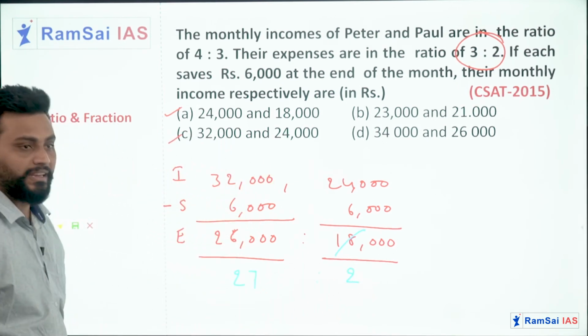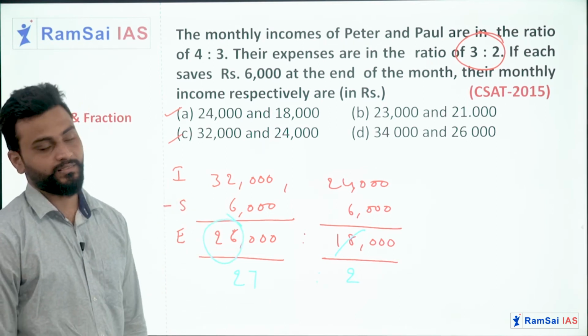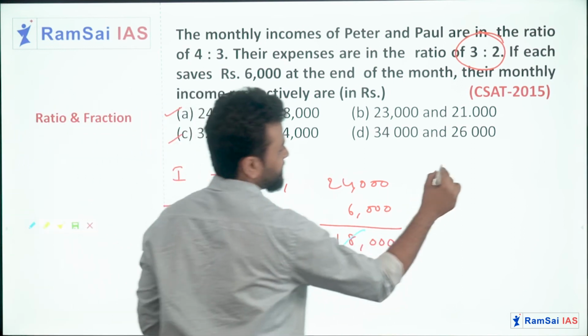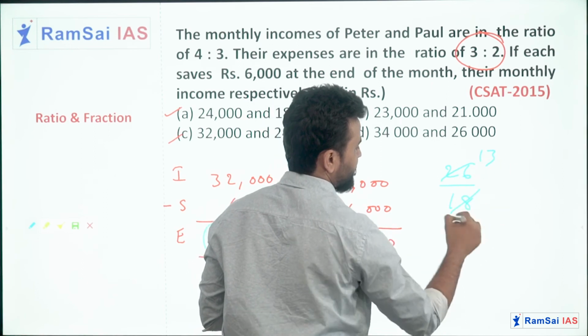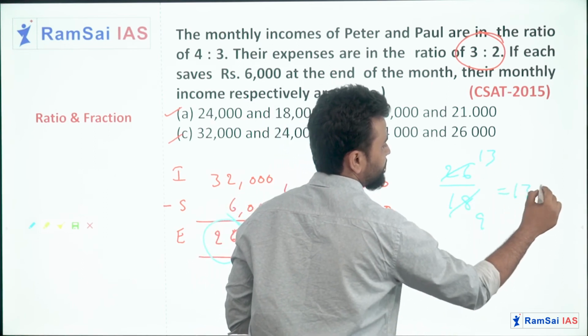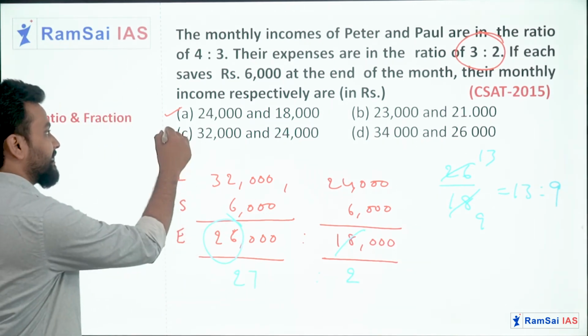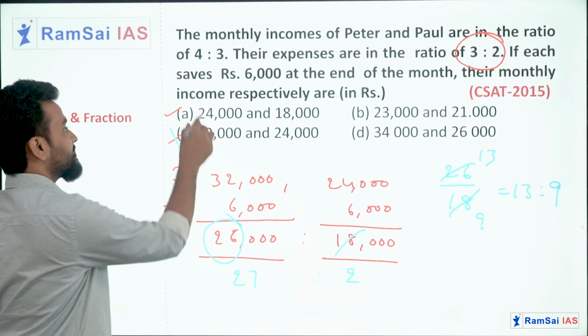9 3s should be 27, but here we have 26. So the ratio will not be 3:2. So let me consider 26 by 18. The ratio will be 13:9, but not 3:2. So option D, option C can be eliminated. The only possible answer is option A.